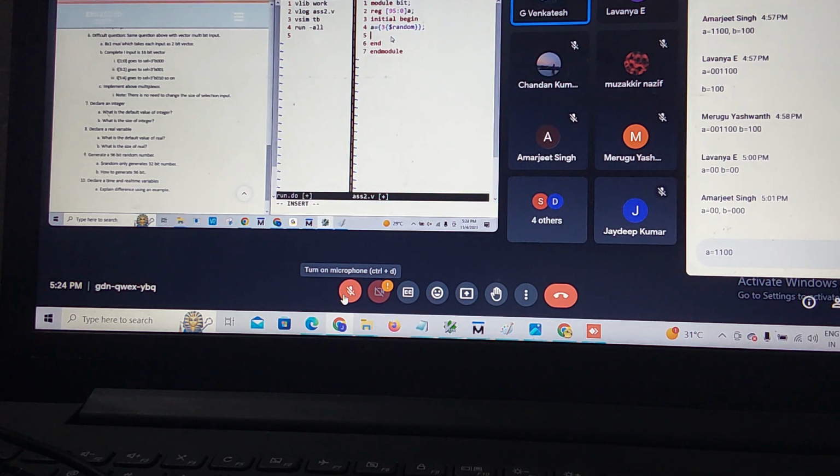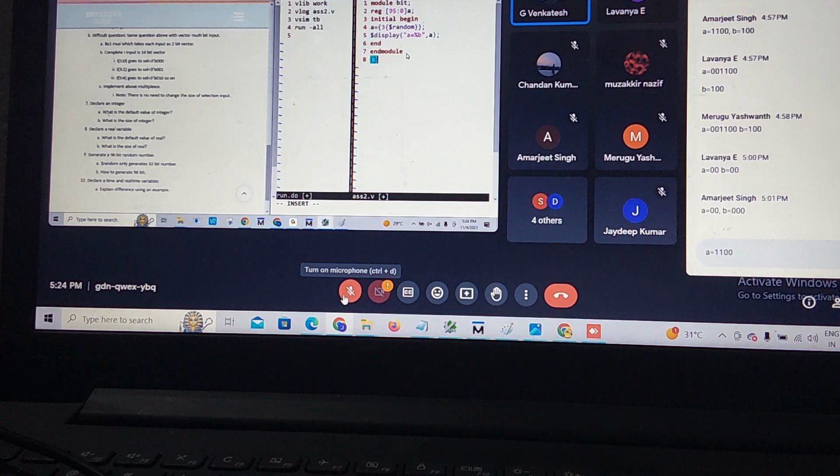This is the concatenation operator. $display, I need to get my value. A is equal to percentage B, because I took the binary data type, so I kept B. This is my concatenation operator.